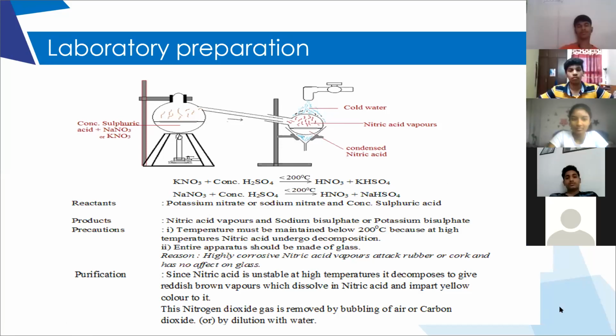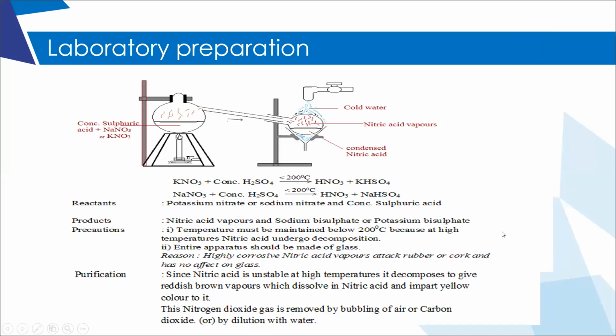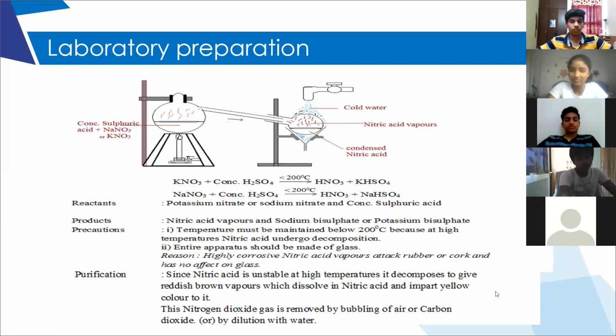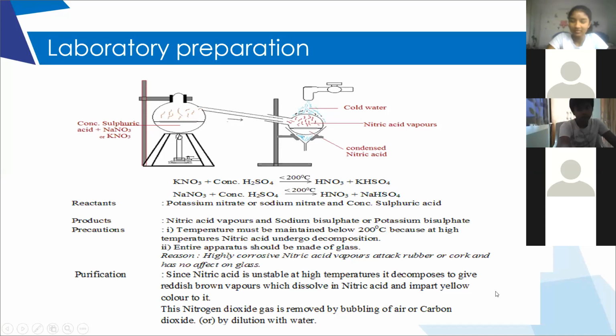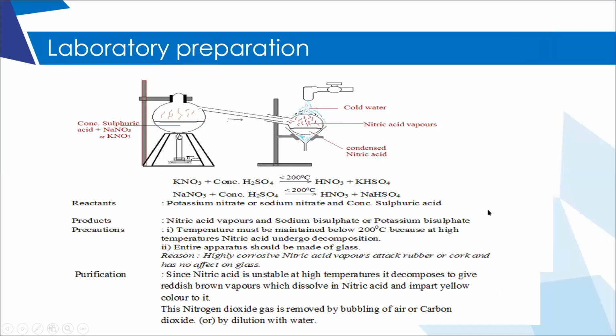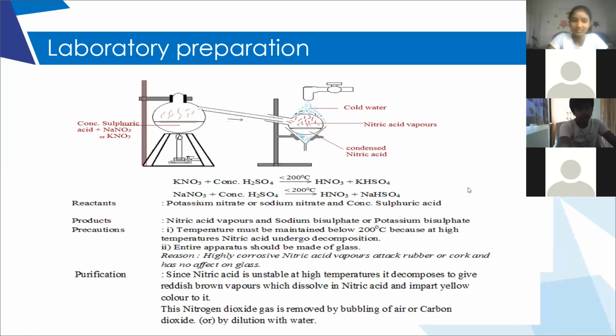Yes, Melissa, did you remember? Some higher affinity towards that compound. Ma'am, is it dibasic? It had to do something with the hydrogens, releasing hydrogen. Dibasic acid? No, there is only one hydrogen in nitric acid. How can it be dibasic? See, the positive ion of potassium nitrate or sodium nitrate is replaced by hydrogen when we add sulfuric acid.